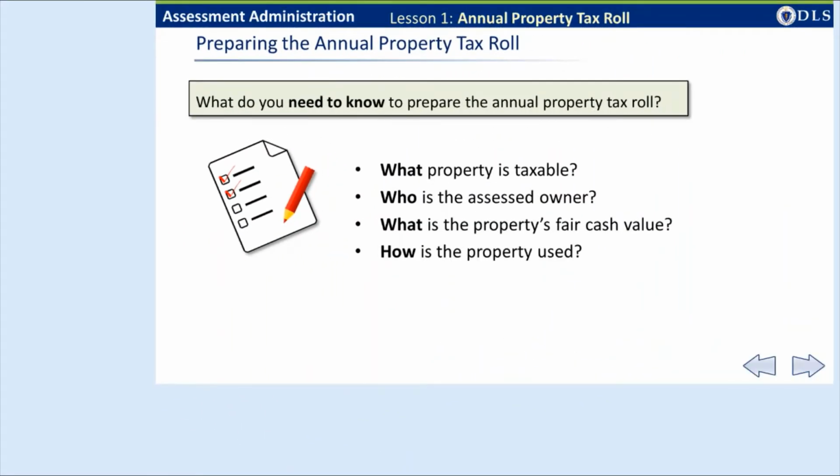What information do you need to know to create the annual tax roll? You will need to answer some questions about the taxable property in your city or town to prepare the annual property tax roll. Those questions are: what property is taxable? Who is the assessed owner? What is the property's fair cash value? And how is the property used?